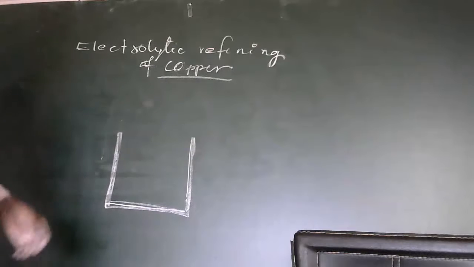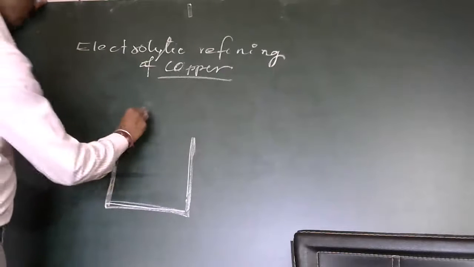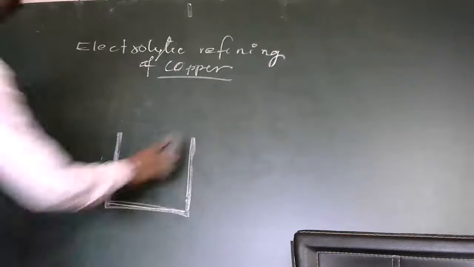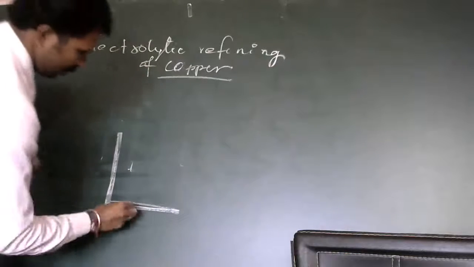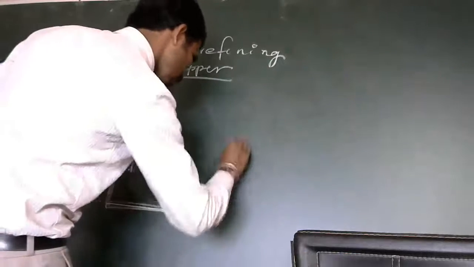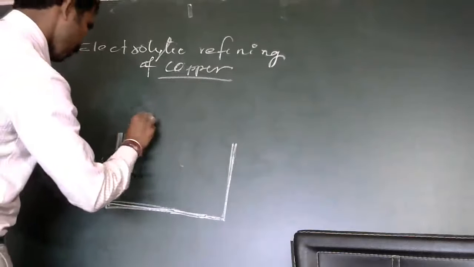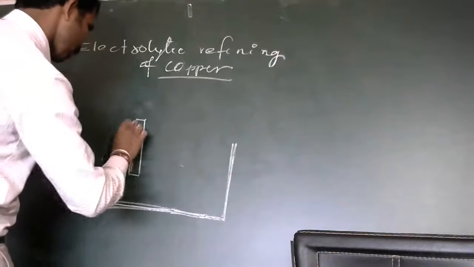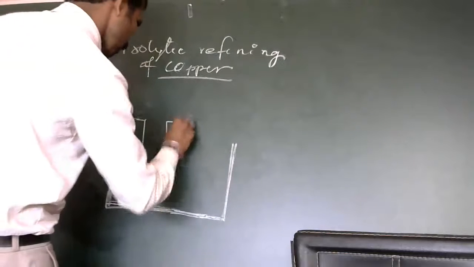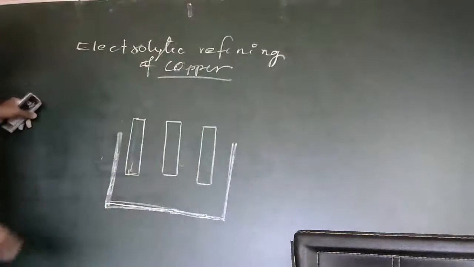See, here also we take an electrolytic cell, we take electrodes. So we take 3 electrodes.